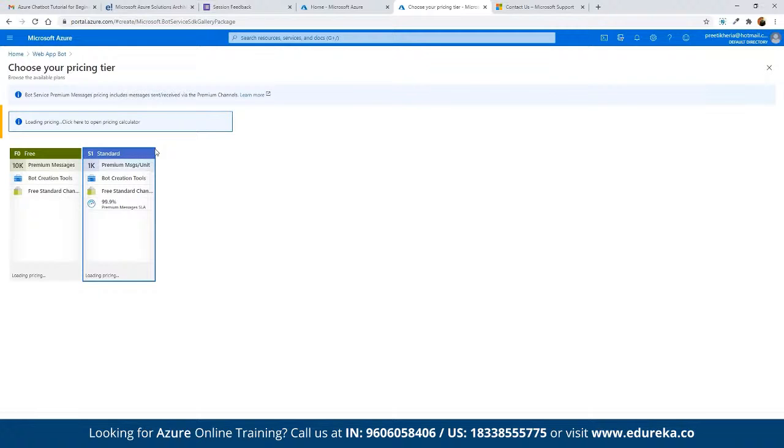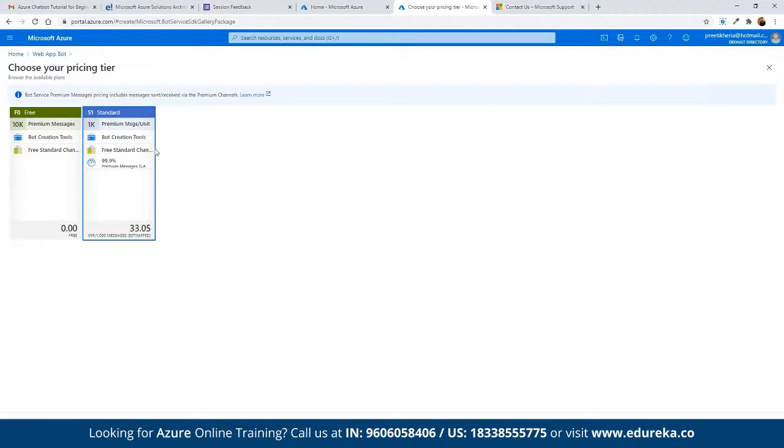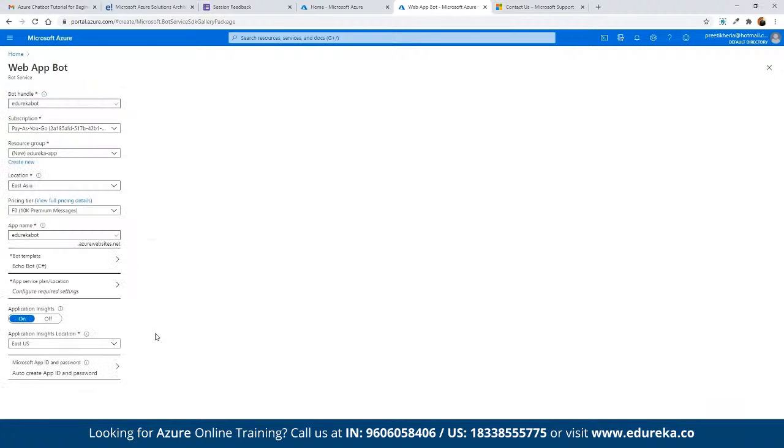Now for our use case, we can simply start with the free plan here. We can click on select. So under the free plan, we have access to 10,000 premium messages, but again, we don't have to pay anything if we want to start sending. Because in Azure, we do have access to multiple components as a part of free tier access, as what we have discussed.